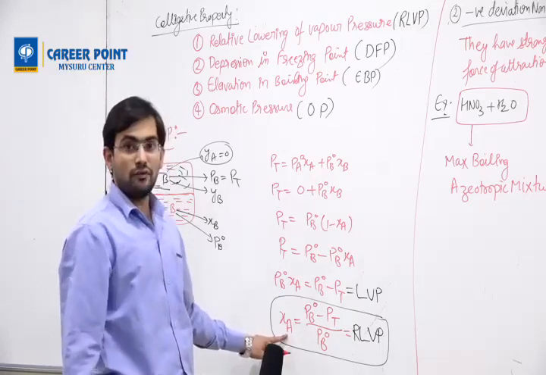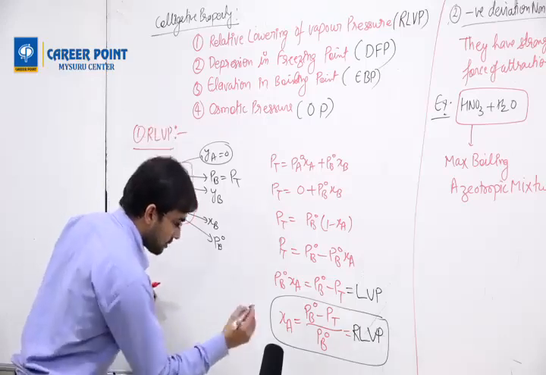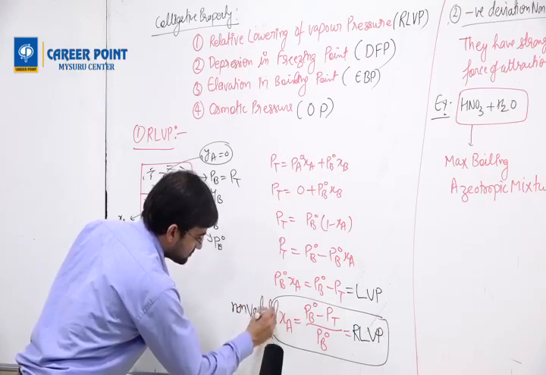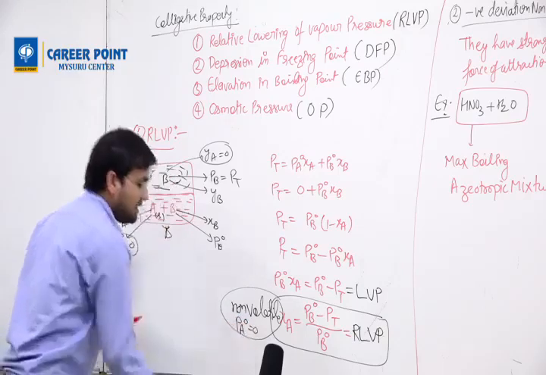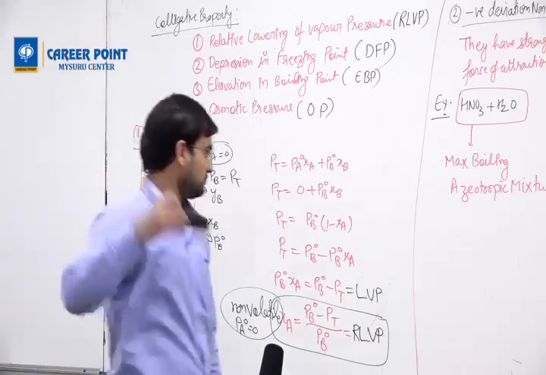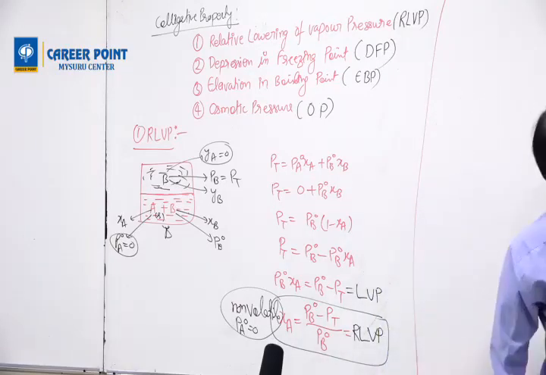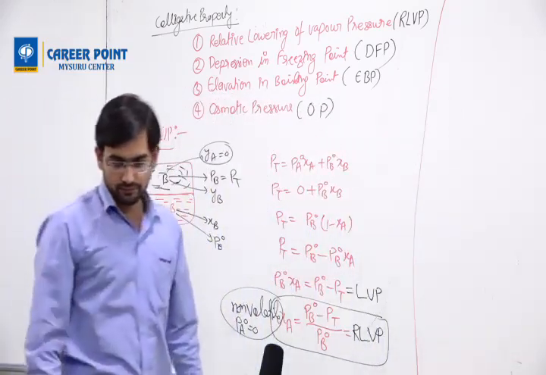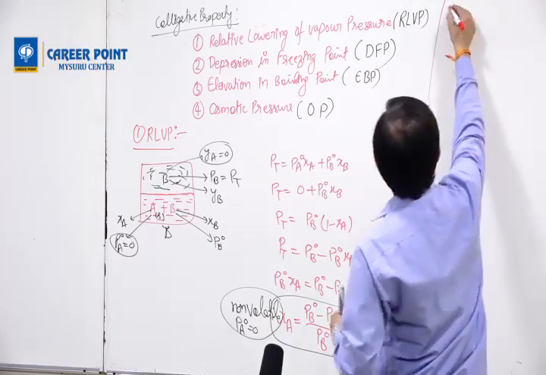That is the mole fraction of A, which is solid. Mole fraction of solid. And in the questions, how do they write? Instead of writing solid, they will write non-volatile. If they say non-volatile, it means PA naught is 0. Then this is RLVP.